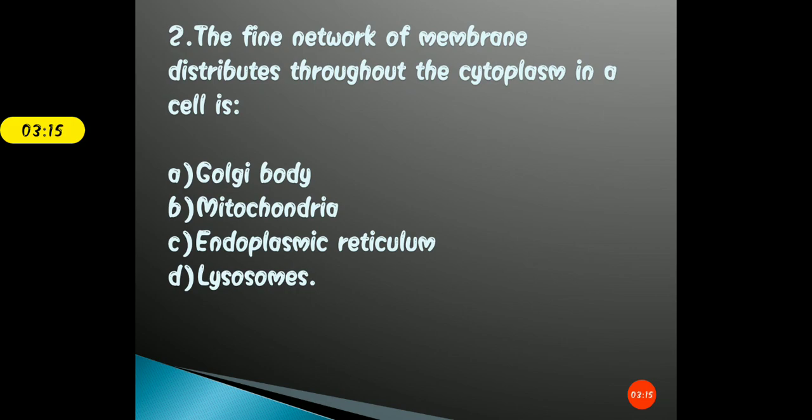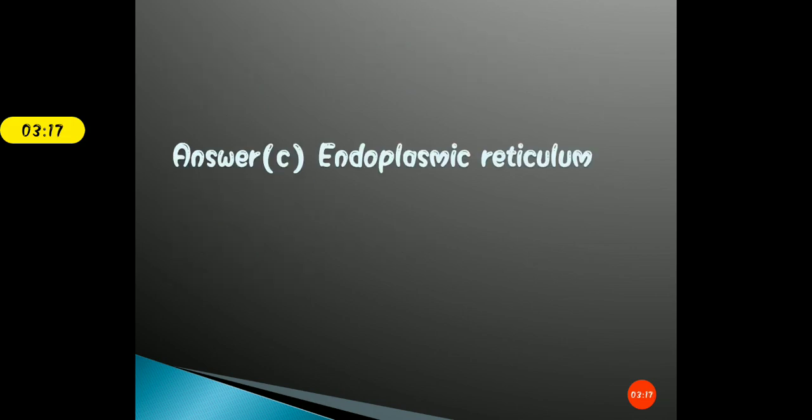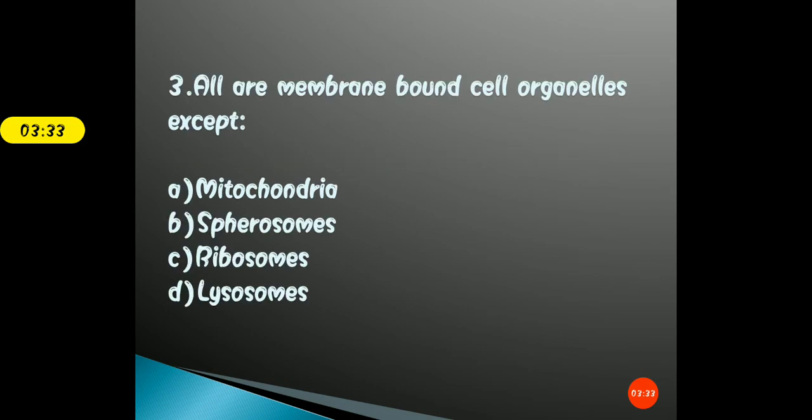Endoplasmic reticulum is of two types: smooth endoplasmic reticulum and rough endoplasmic reticulum. Rough endoplasmic reticulum is called rough because of the presence of ribosomes attached to it, which are the site of protein synthesis. Clear?